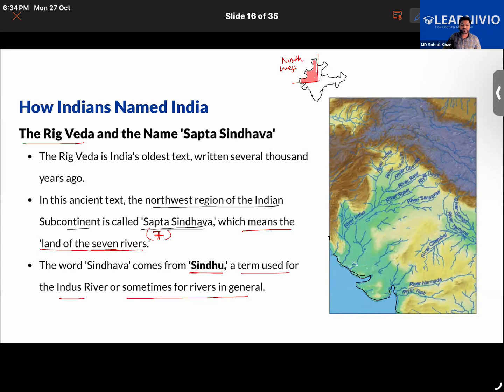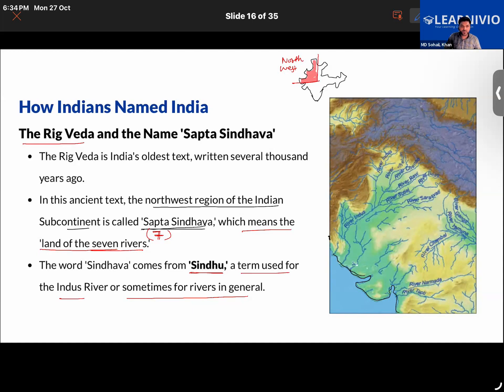See, so we're saying that India has been known by different names throughout time. India today is a modern country with clear borders and a state, but in the past, the land of India was known by different names, and the boundary of India was also different.